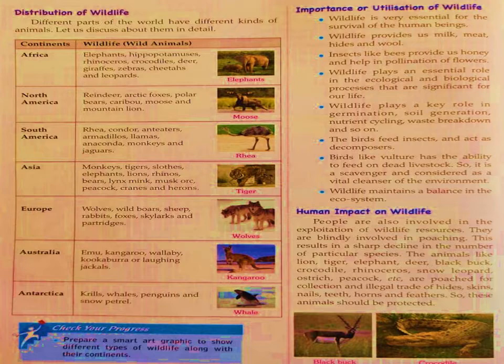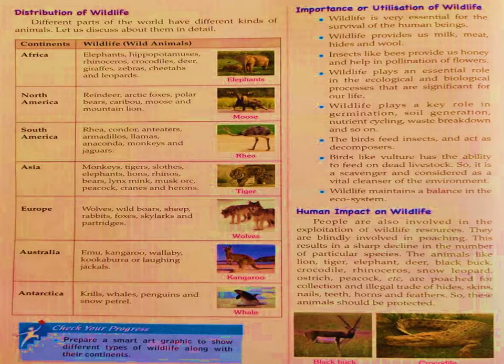Now here we will talk about the distribution of wildlife. Different parts of the world will have different kinds of animals, and we'll discuss that. Here we have the different continents: Africa, North America, South America, Asia, Europe, Australia and Antarctica. According to that, we have different wildlife. In Africa, we have elephants, hippopotamus, rhinoceros, crocodiles, deer, giraffes, zebras, cheetahs and leopards.